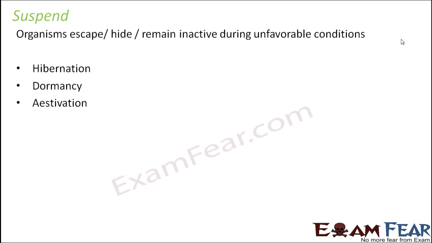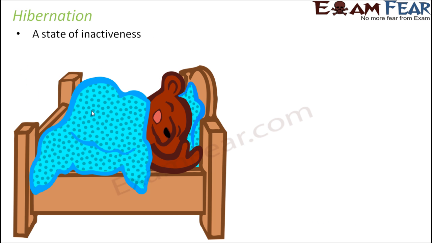Now, different animals do it in different ways. Some animals hibernate, some of them become dormant, and some fishes enter into the stage of aestivation. These are all processes where the organism suspends all the activities during unfavorable conditions. So let's talk about hibernation. Hibernation is like a deep sleep during unfavorable weather to conserve as much energy as possible.